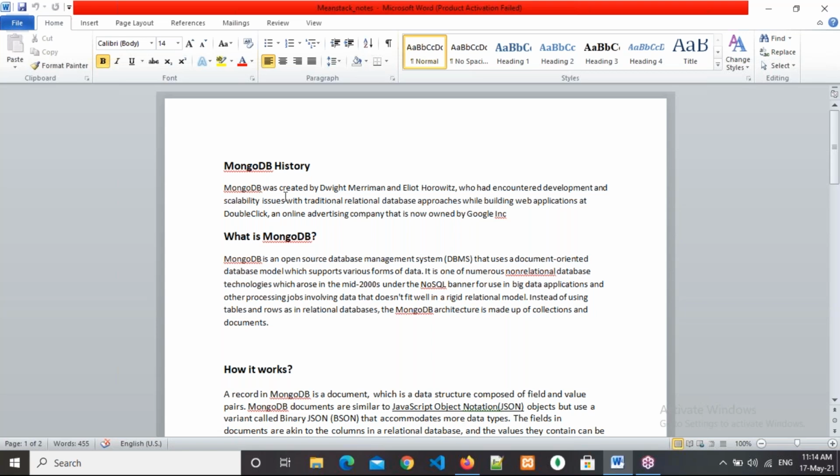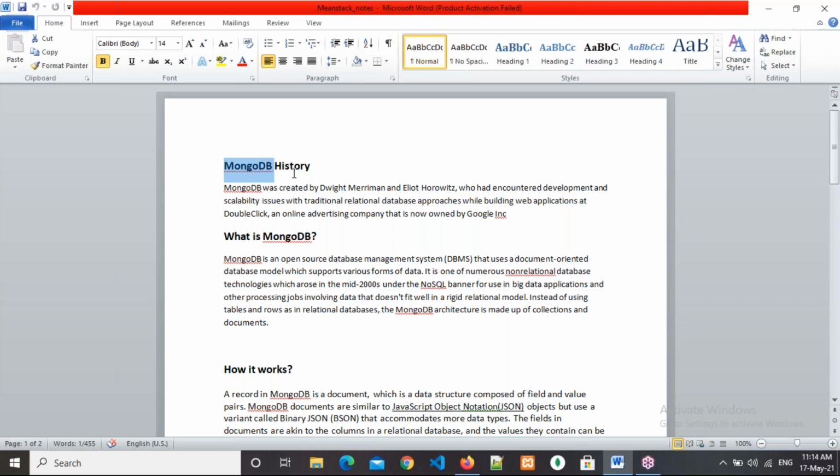MongoDB was created by Dwight Merriman and Elliot Horowitz, who had encountered development and scalability issues with traditional relational database approaches while building web applications at DoubleClick, an online advertisement company that is now owned by Google Inc. These two people are the developers of MongoDB.